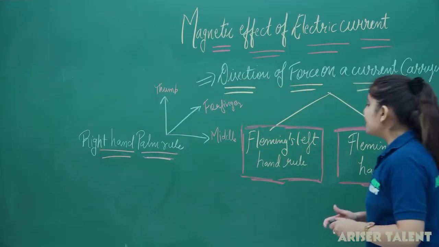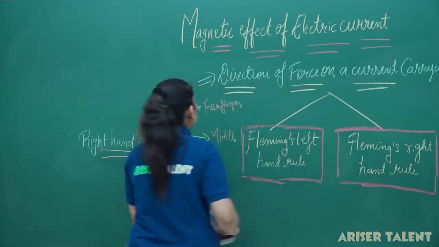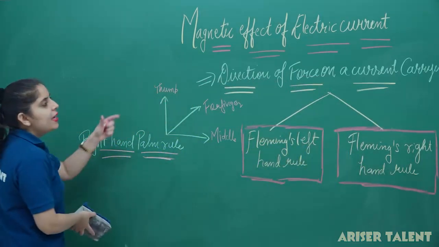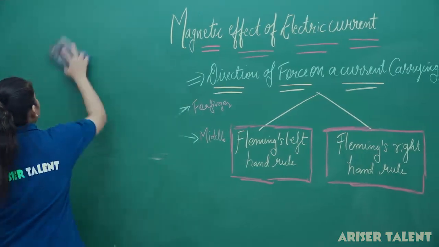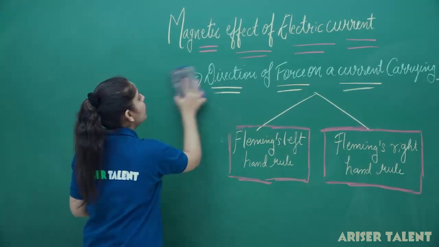Now let's discuss the motion of a charged particle in a magnetic field. Here we have seen a force on a current carrying conductor, then we are going to determine the force on a charged particle.